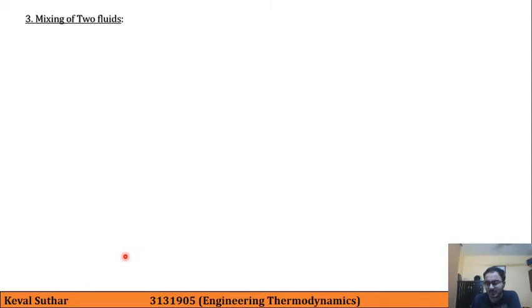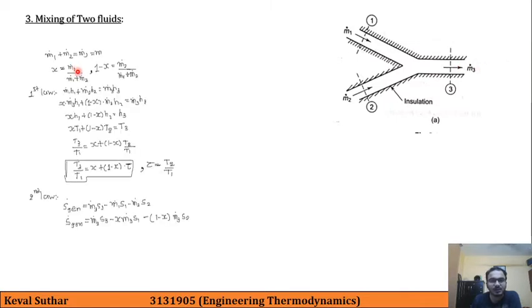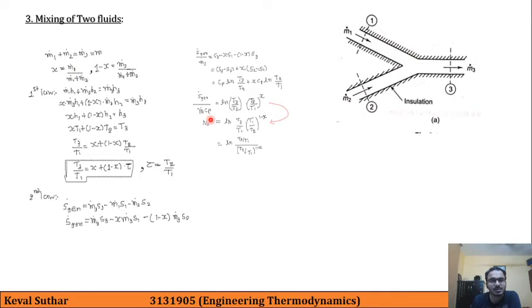The next was mixing of two fluids. Here two streams, that is m1 dot and m2 dot, are mixed together, and collectively they are m3 dot in a single stream. And in our previous lecture we did up to this.